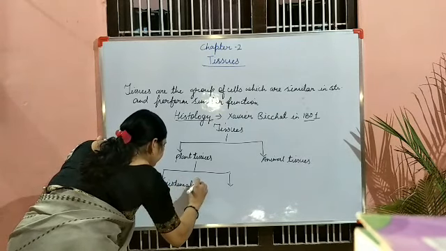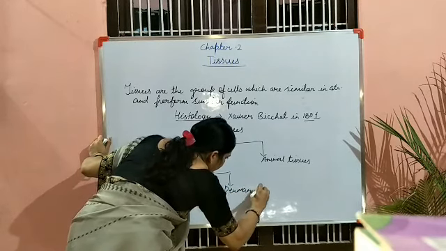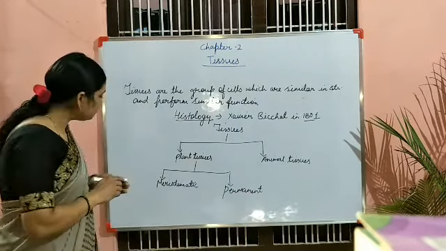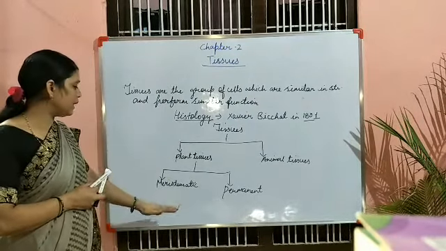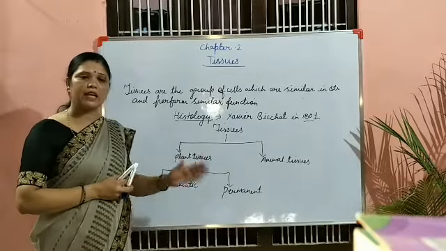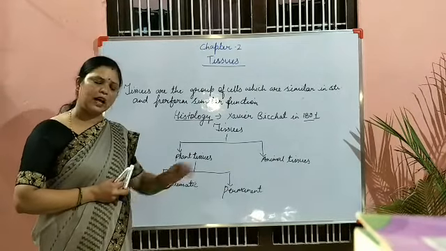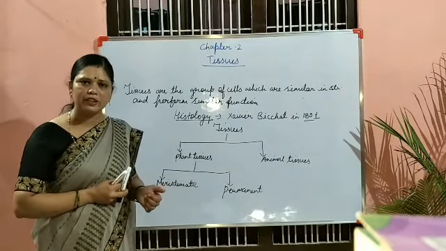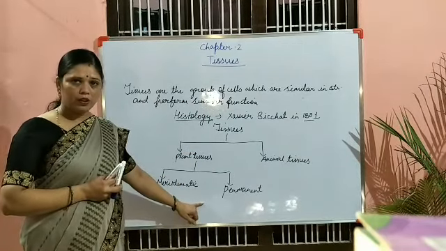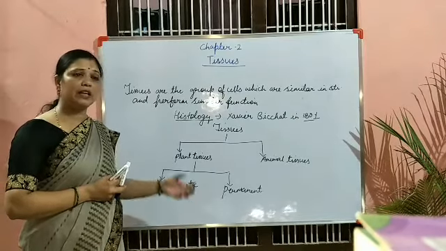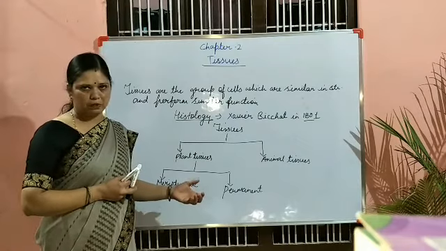Meristematic and here is permanent. Now this meristematic tissue is the most important tissue. Meristematic tissue contains dividing cells which have enormous power of cell division. Do you know, if any plant is there, its height goes on increasing day by day. Why is it so? This is because of meristematic tissue. These have very young cells and these cells are very thin walled also, with no intercellular space between them.